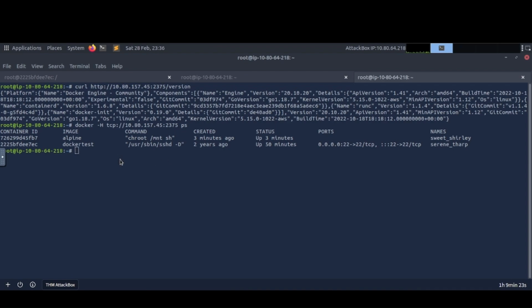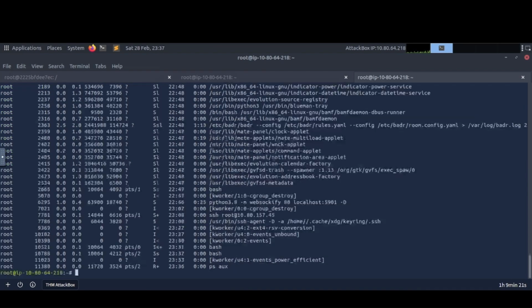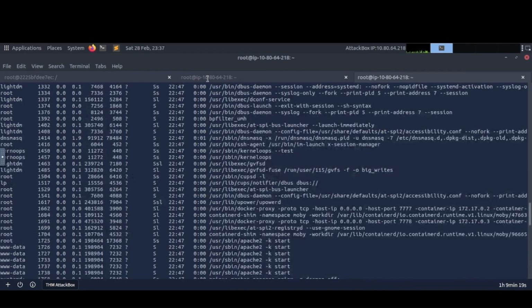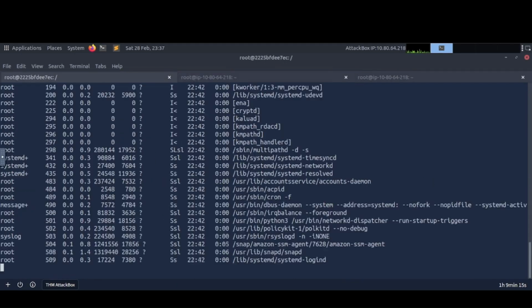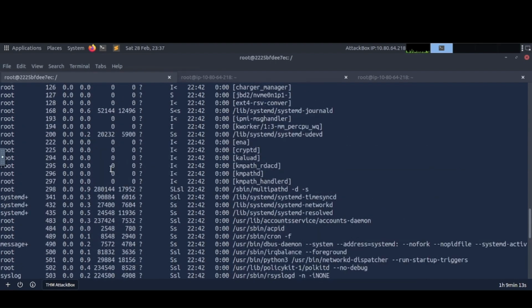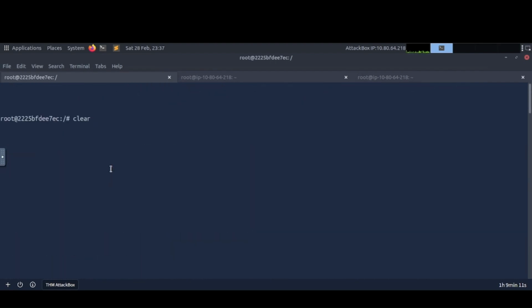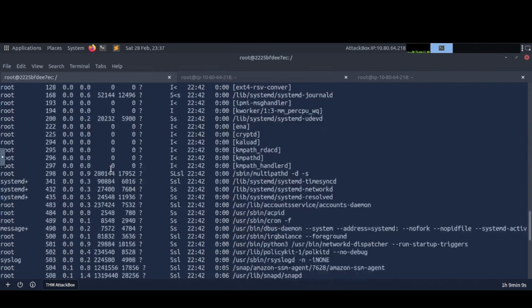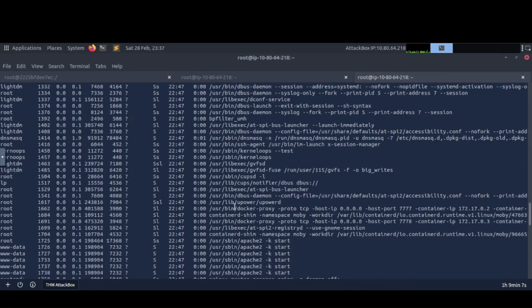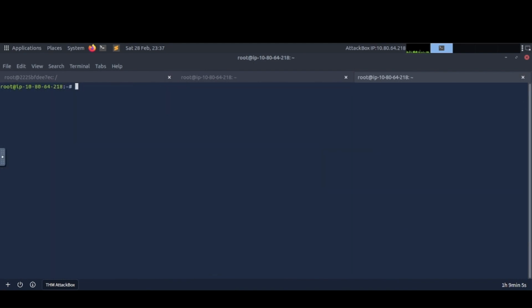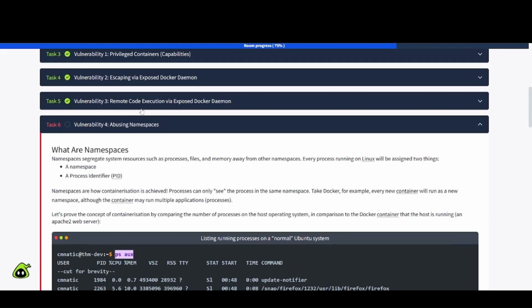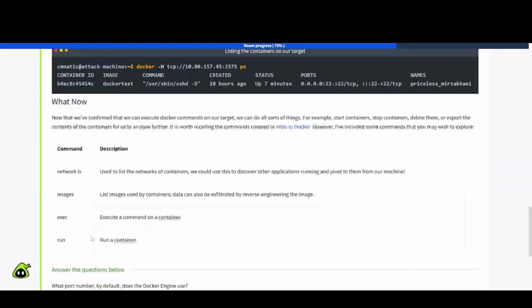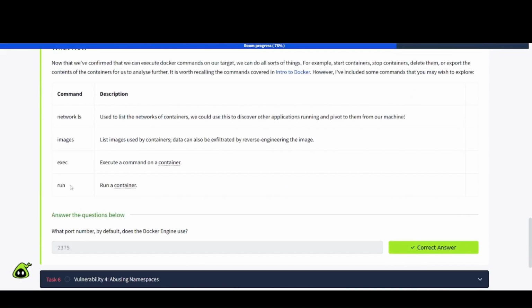All right, so we're on the regular Linux system here, and we have all kinds of stuff come back. Let's flip over to our Docker image here. And I'm going to clear all this out real quick, and go back and take a look at these commands that they had mentioned.